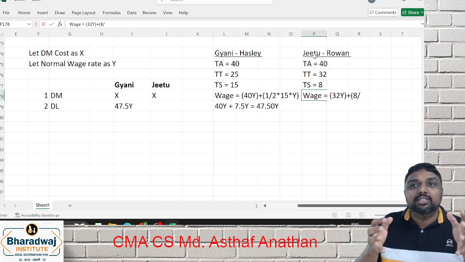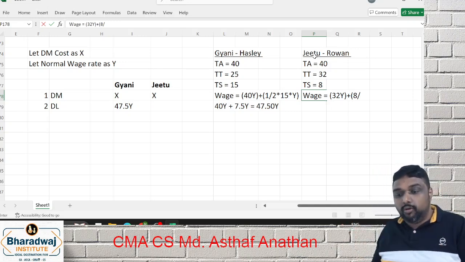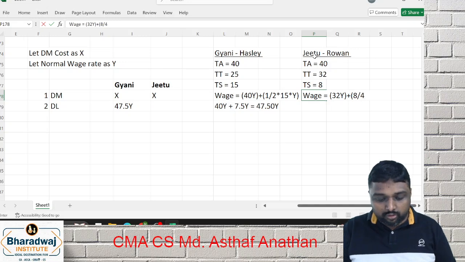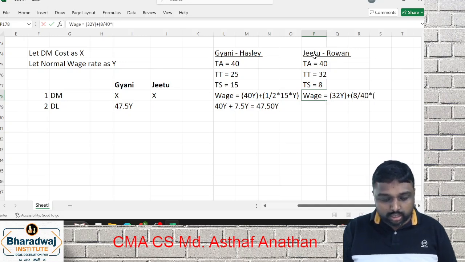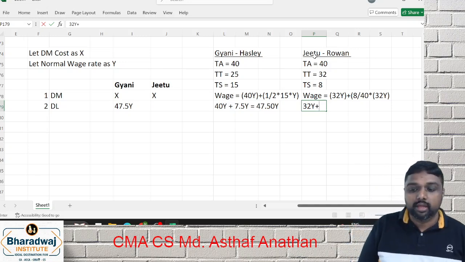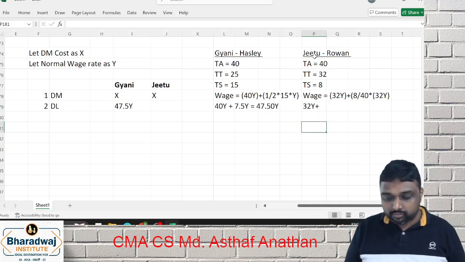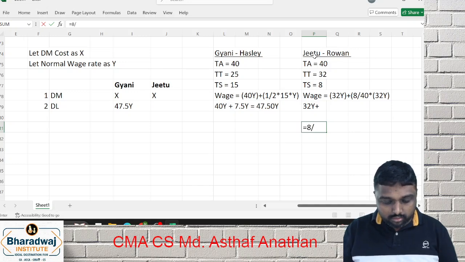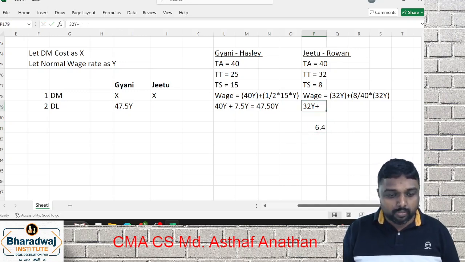Why here formula change? Because he is paid according to Rowan. Time allowed, which is 40, into 32y. So if you do 32y plus 8 by 40, what you're getting? 6.4y.